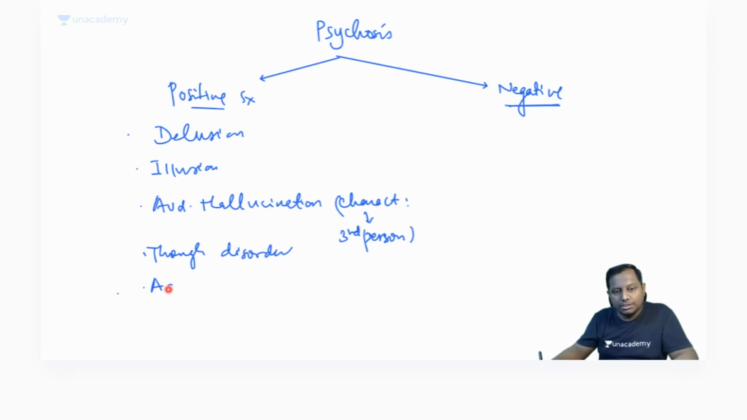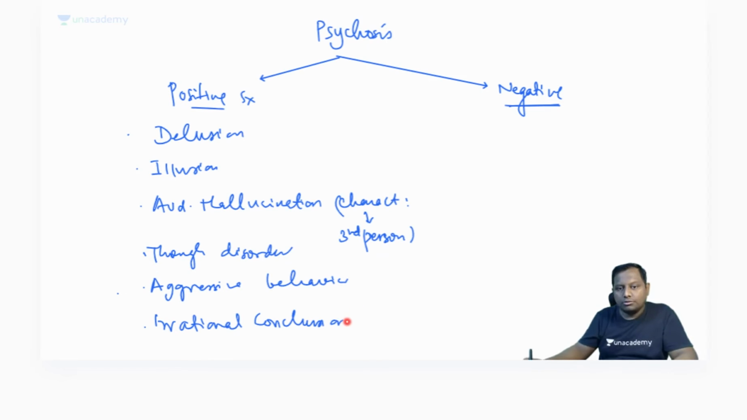Aggressive behavior. This patient was also aggressive, and there was a delusion as well. Aggressive behavior and irrational conclusion. She can make an irrational conclusion such as, my fan is not working because America doesn't want me to live peacefully, or maybe my husband wants to kill me, or some of my relatives are after me.